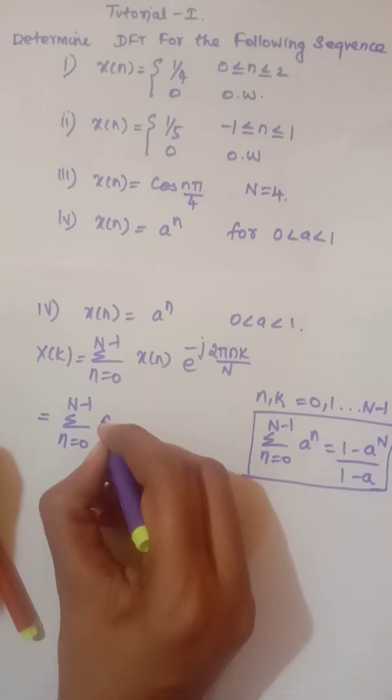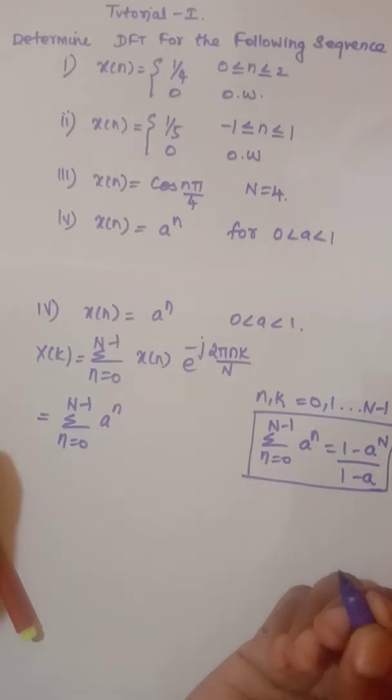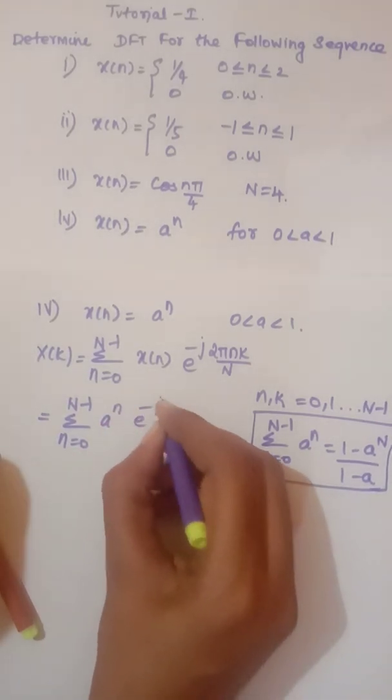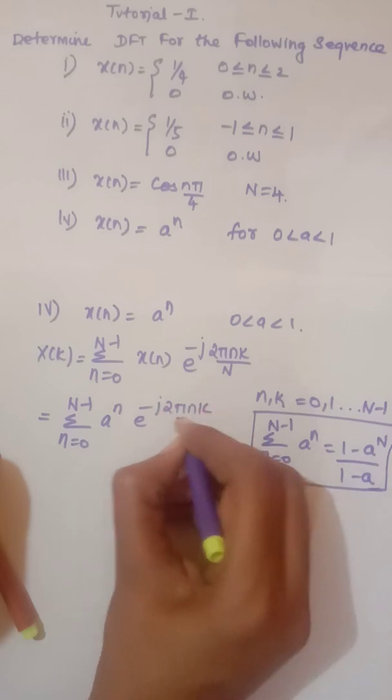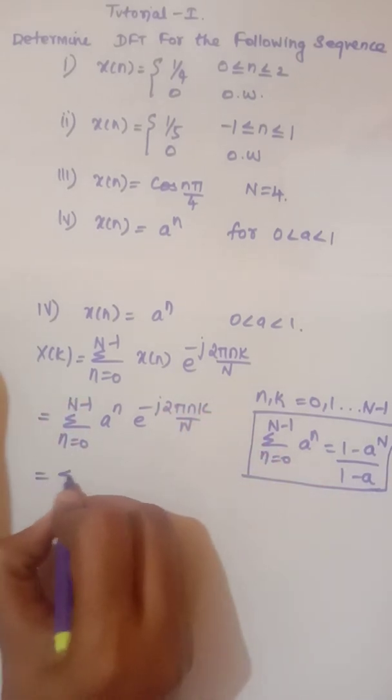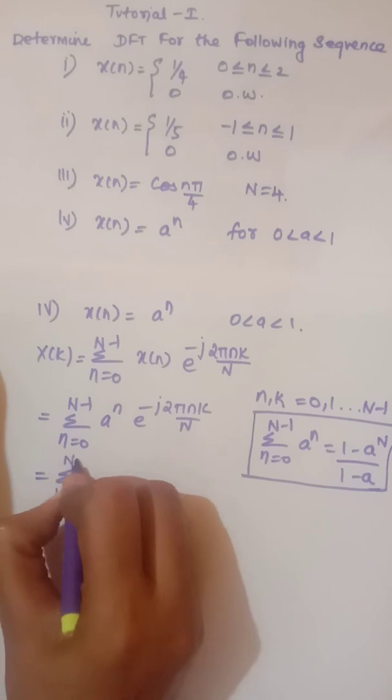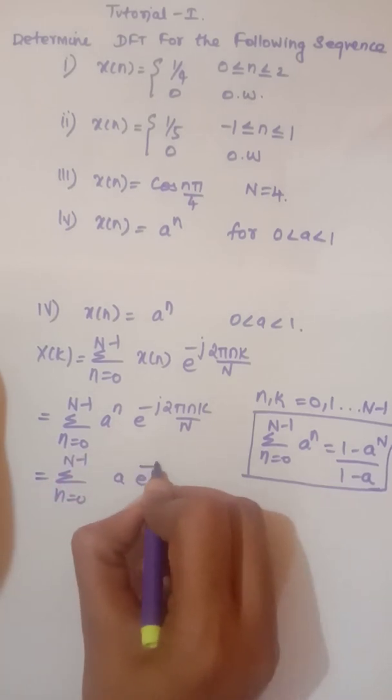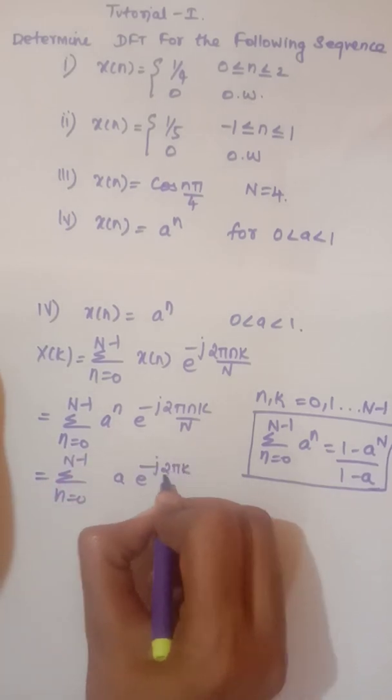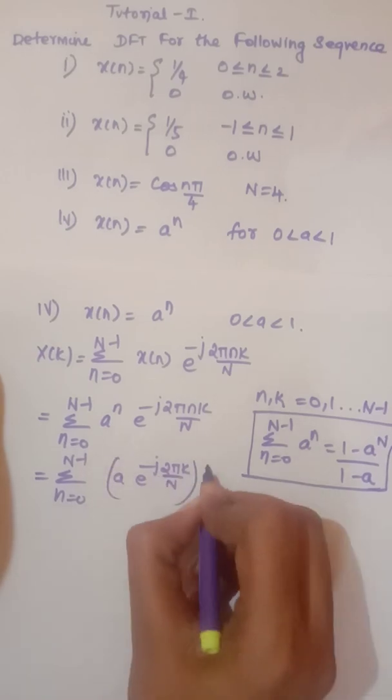So for this x of n, what we need to do is substitute a power n into e power minus j 2 pi nk by N, and by grouping, this is summation n from 0 to N minus 1 of a e power minus j 2 pi k by N, the whole power n.